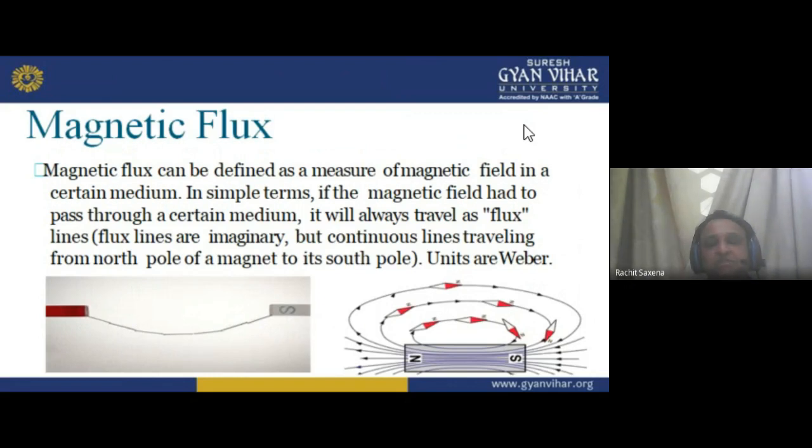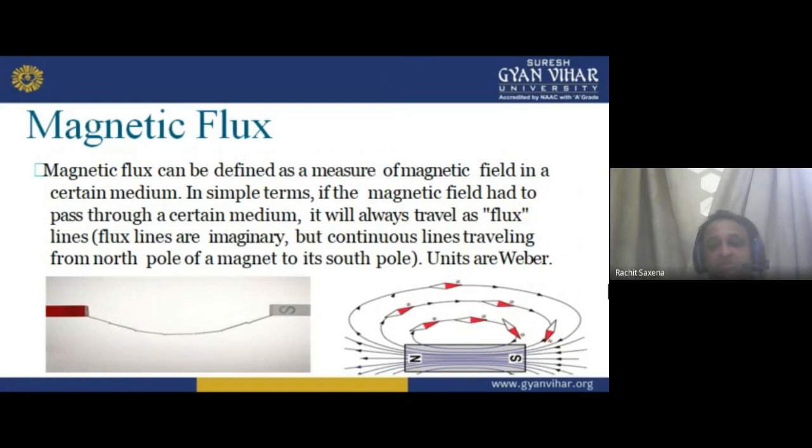So flux is generated with the help of the magnetomotive force that occurs in a coil. In a permanent magnet we already have this flux, but in an electromagnet we are generating the MMF. If I am talking about the permanent magnet, it is already in the magnet. I hope you understand.